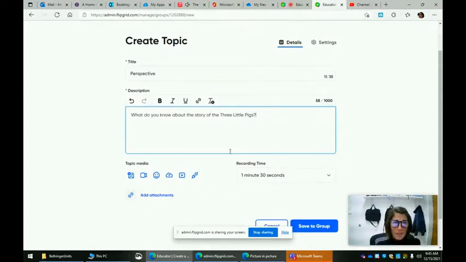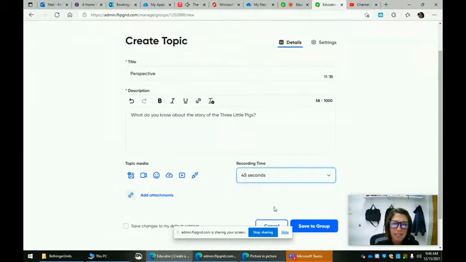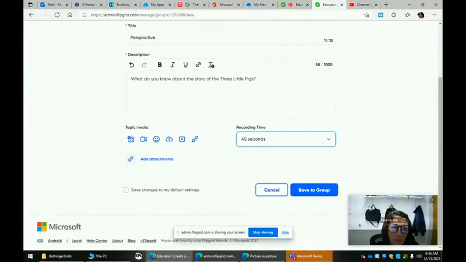Okay, next you can include lots of mediums or formats of media. You can set the recording time. You can make it 15 seconds, 30 seconds, 45 seconds. What I would suggest is anywhere between 30 and 45 seconds, even maybe a minute is long enough, really depending on what your question is. So let's set it at 45 seconds.